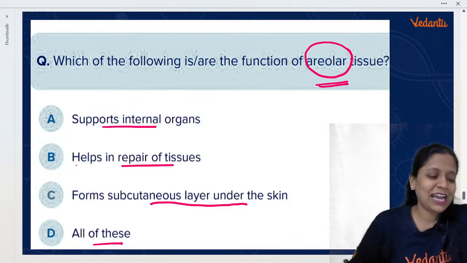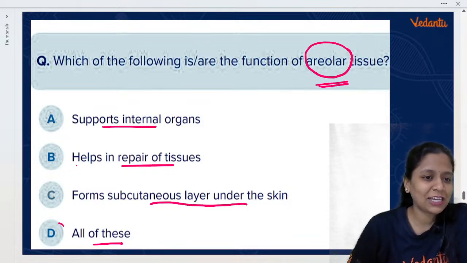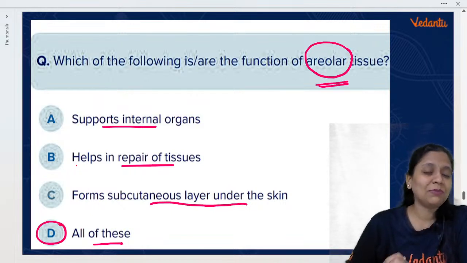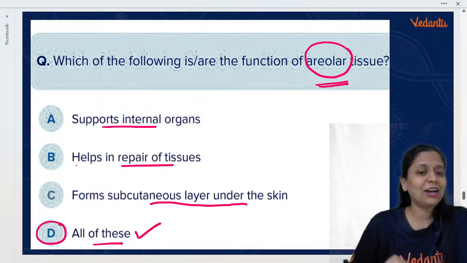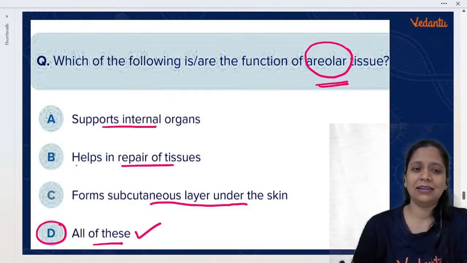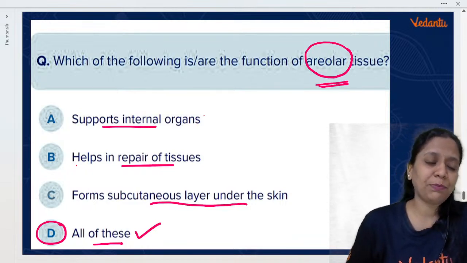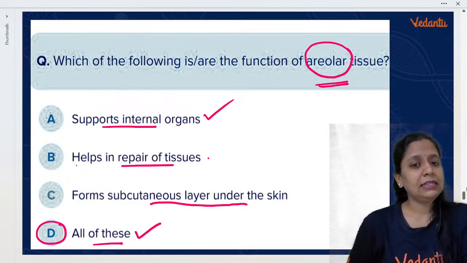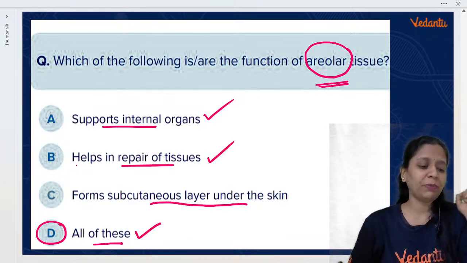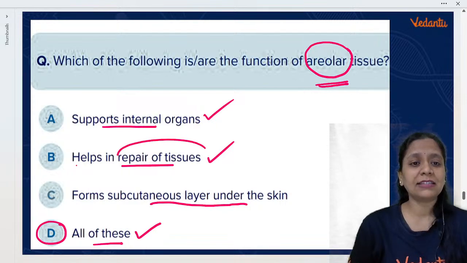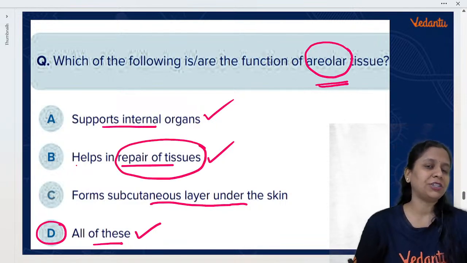Yes, Veda Shri is the first one to give the answer. Very good, Veda. Muhammad Muzib also right answer. All of these are the correct options actually, because areolar tissue is supporting internal organs. It is helping in tissue repair. In fact, tissue repair is the main function of areolar tissue.